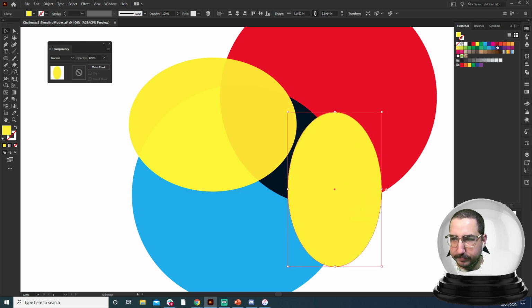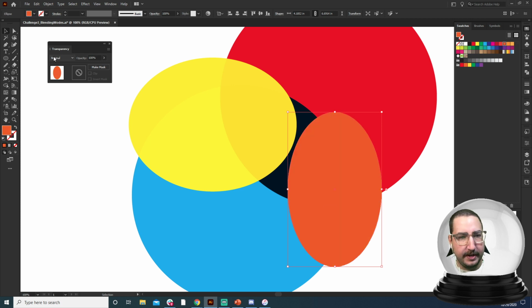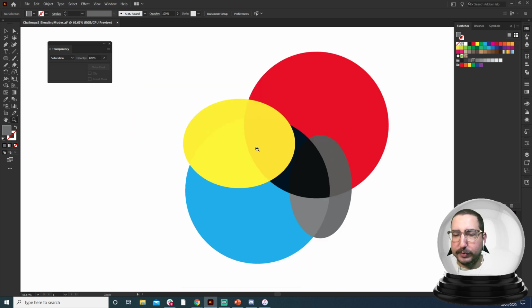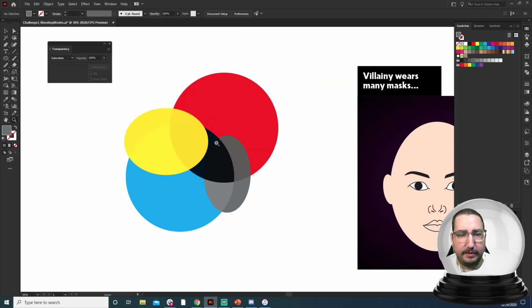Let's say this is orange. Well, what's going to happen is when I change it to hue, it's going to change everything to a hue of orange. If we change it to saturation, it's going to change the saturation to match. So if we have something with no saturation, all the saturation goes away. So really crazy way to use these blending modes.